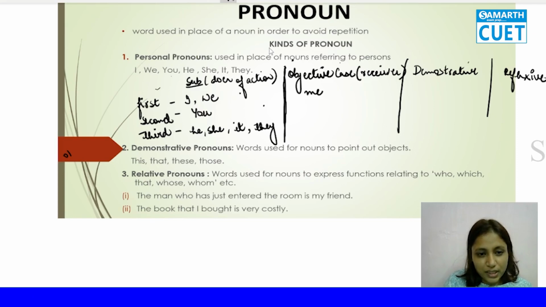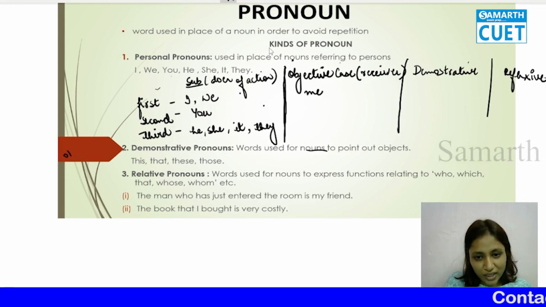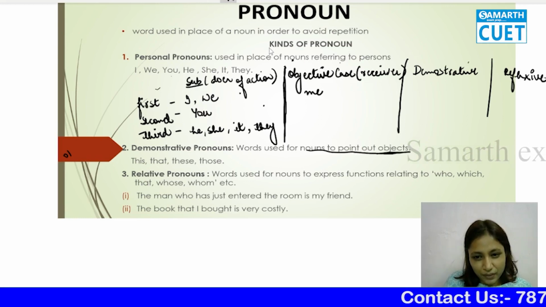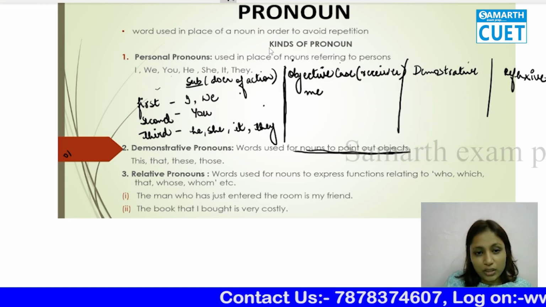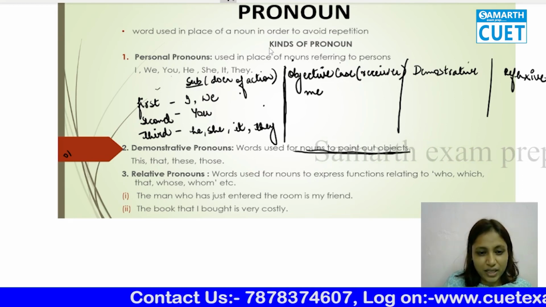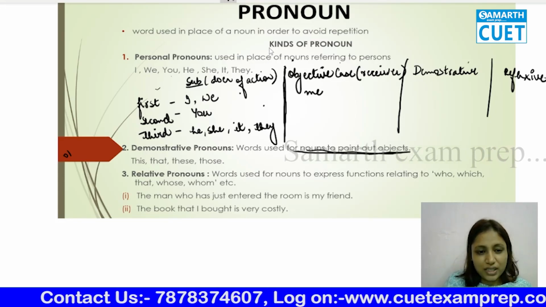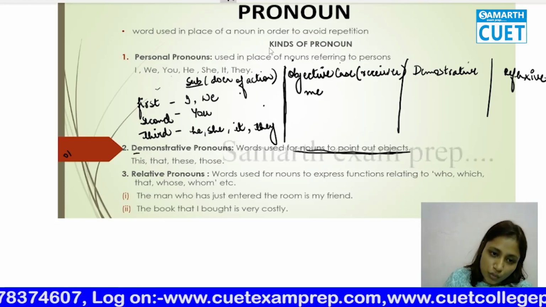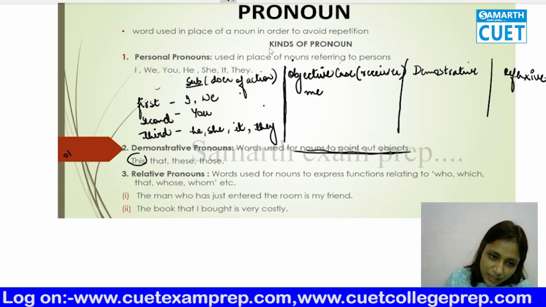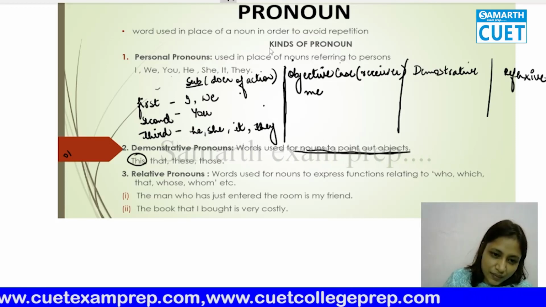So what happens in demonstrative is, what are demonstrative pronouns? Basically, these are the words used for pronouns to point out the objects. When you are pointing out the object, then they are demonstrative. That means the examples are this, that, these, those. So I'm sure most of you know, but we'll still discuss this and that.